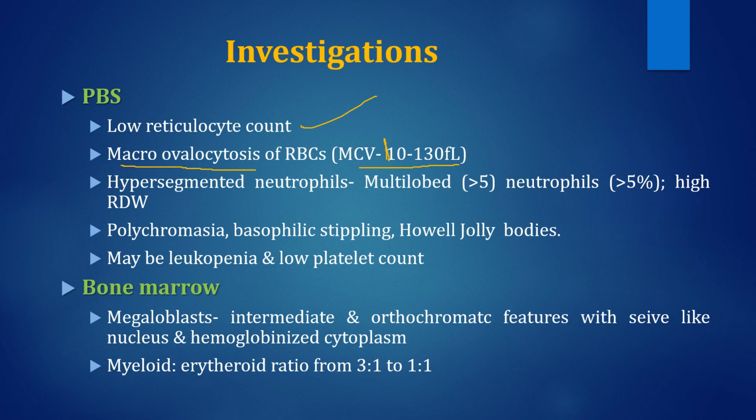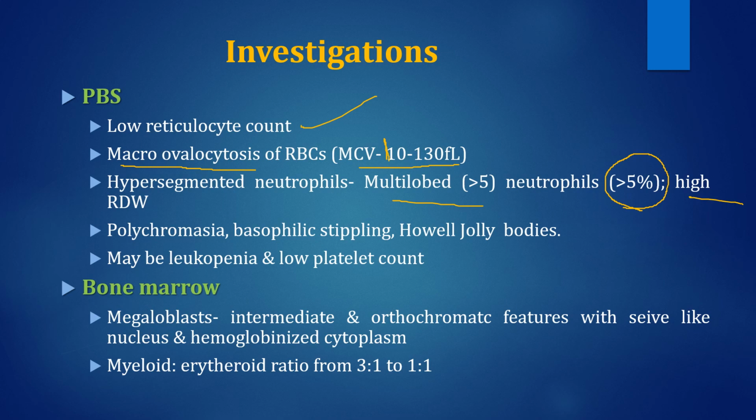Then hypersegmented neutrophils must be there in the peripheral blood smear. And hypersegmented neutrophils, what do they mean? They are multi-lobed, more than 5 lobes in the nucleus of neutrophils, and this type of neutrophils should be more than 5% of all the neutrophils.